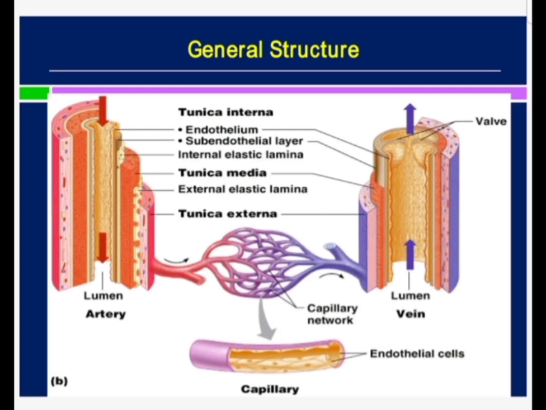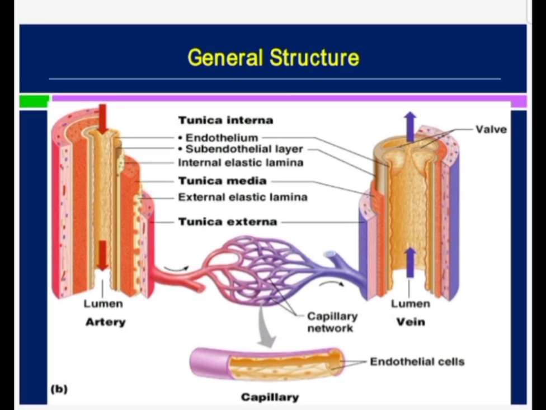The medium sized arteries are also known as the muscular arteries, or the distributing arteries. All the named arteries present in the body, even the dorsalis pedis artery, are medium sized arteries, and then the small sized arteries and the arterioles. So this is the classification of the arteries.